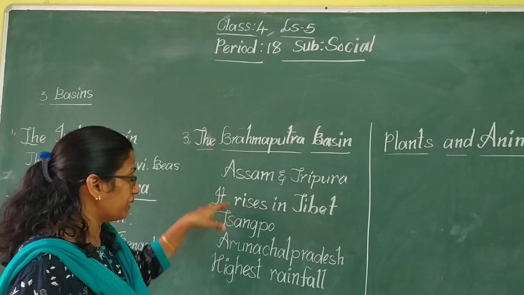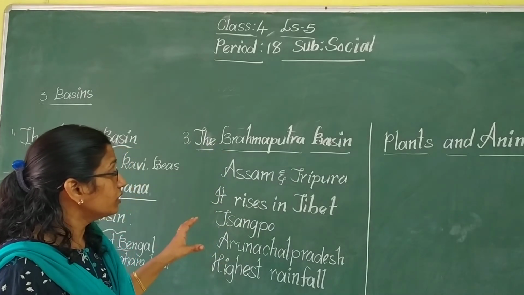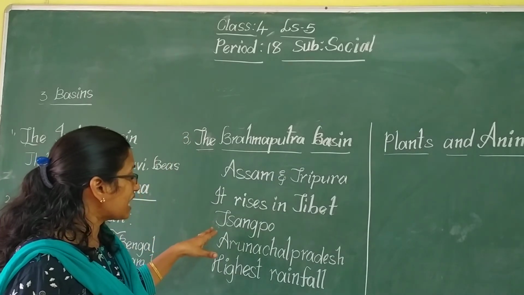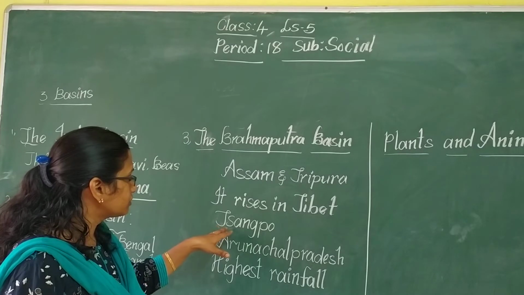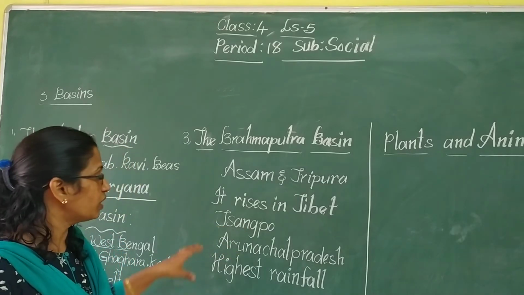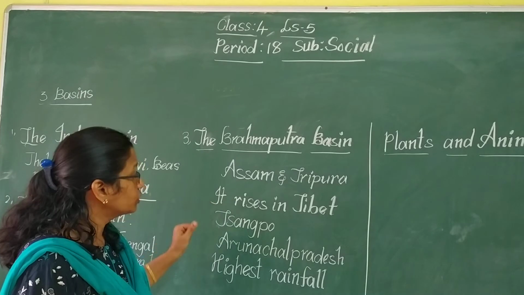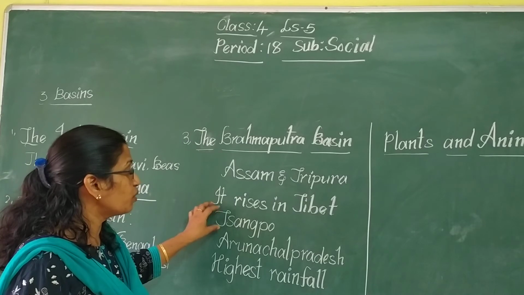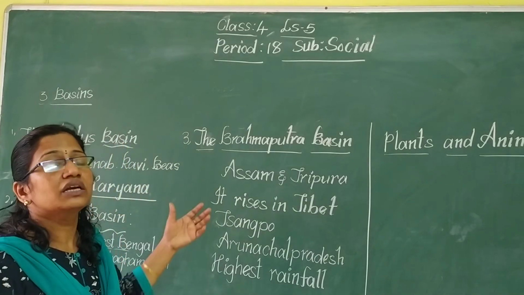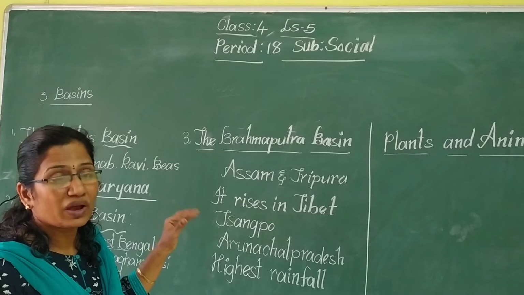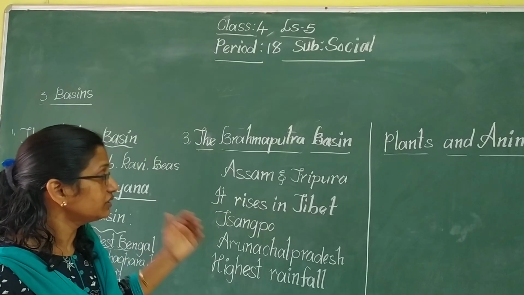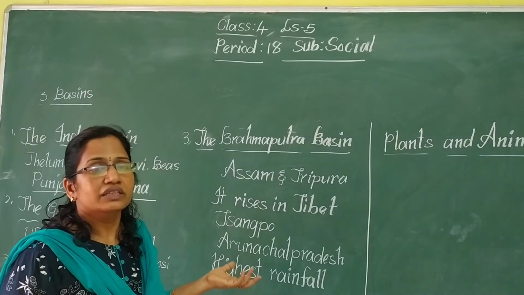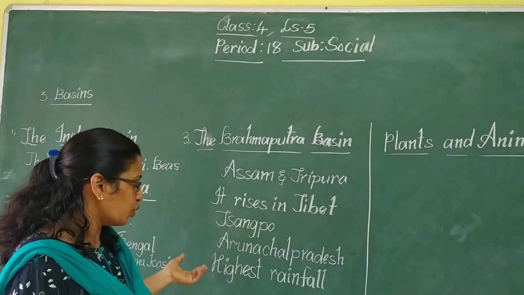So it rises in Tibet, and the people in Tibet also call this Brahmaputra Tangpo. What will they call this one? Tangpo. So they will call this Brahmaputra river Tangpo in Tibet, because it rises in Tibet.